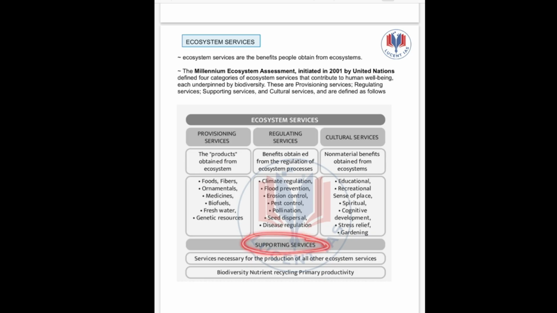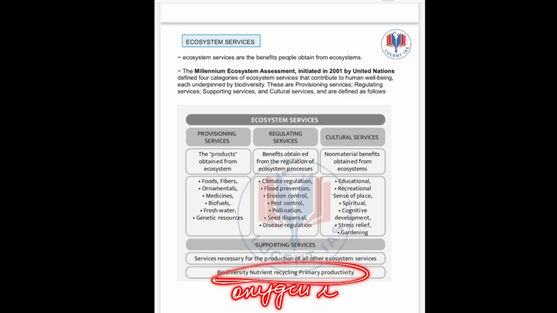Supporting services is the one which helps in regulation of the provisioning services, regulating services and cultural services, like biodiversity, nutrient cycling, oxygen cycle, carbon cycle, which we'll study in next class. Clear?